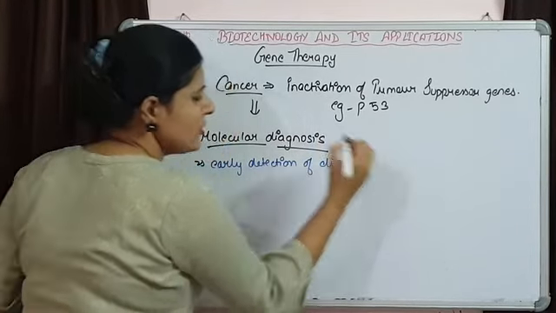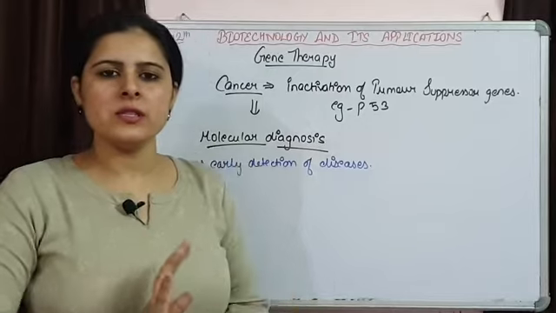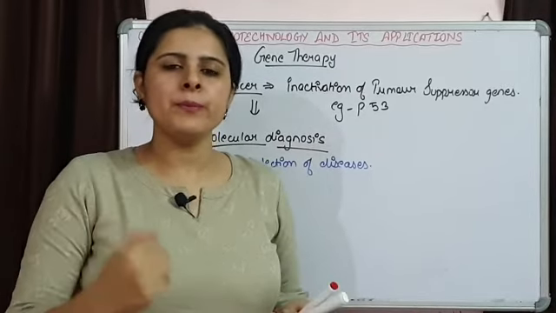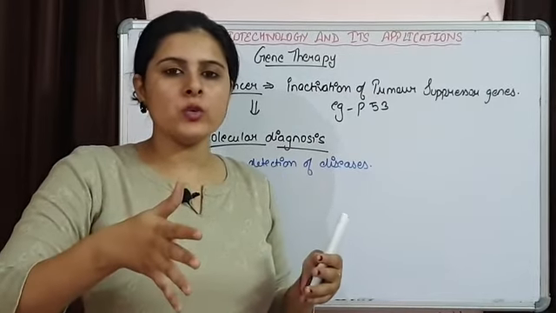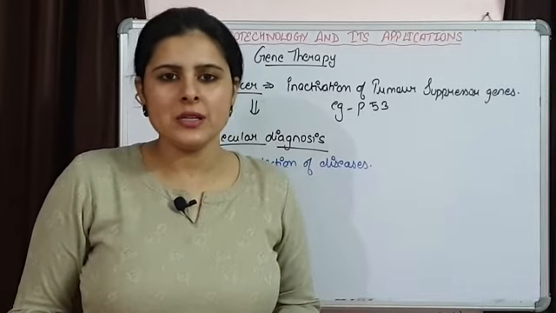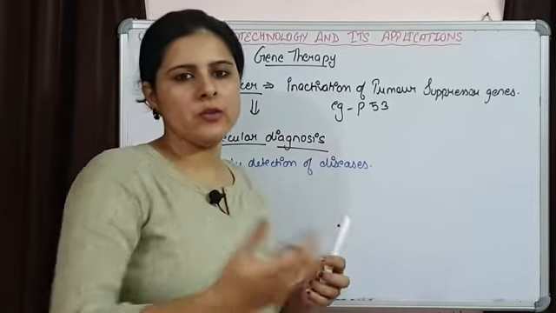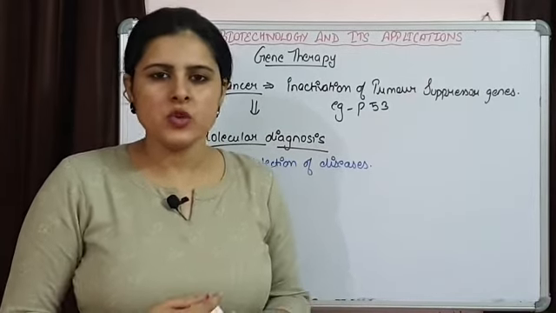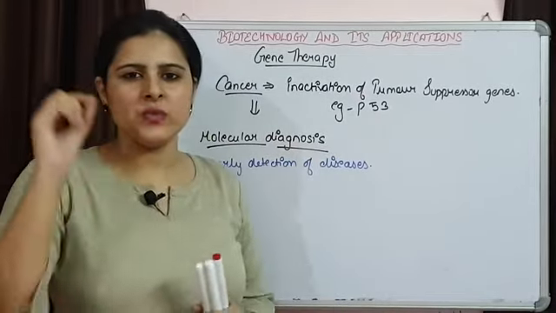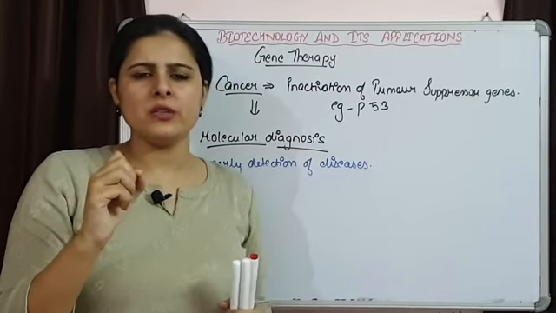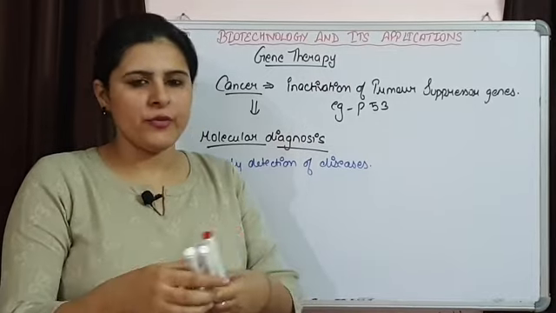If we use conventional methods for the diagnosis of a disease, the diagnosis occurs only after the appearance of symptoms of that particular disease. And symptoms occur when the number of pathogens has increased in our body. So without the appearance of symptoms, diagnosis cannot be done in conventional methods. At that time the severity of the disease is going to be high. But in molecular diagnosis we can detect even a very small number of pathogens entering. There are no symptoms of the disease, still we can detect them with the help of different techniques.